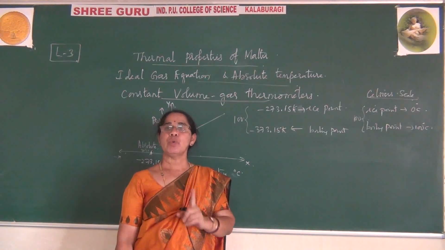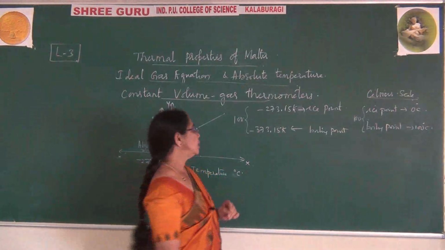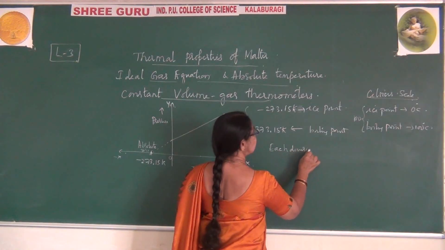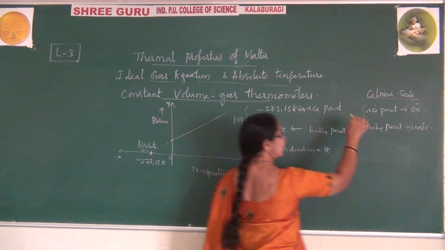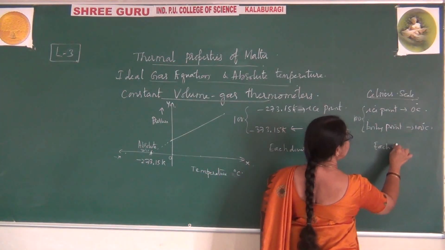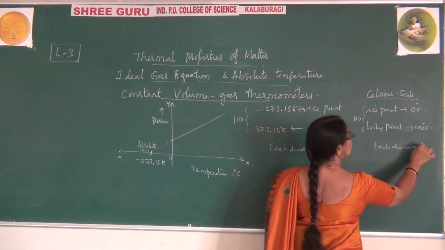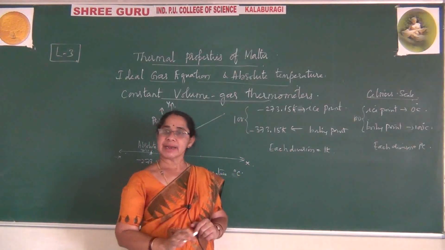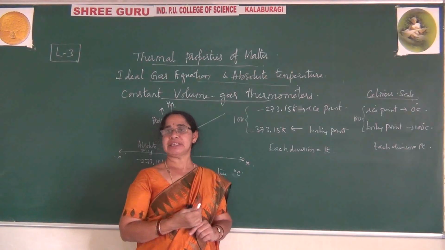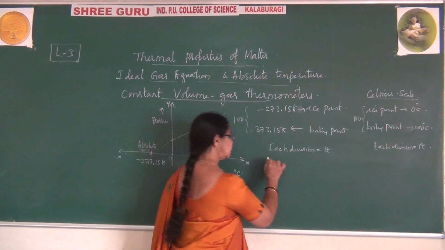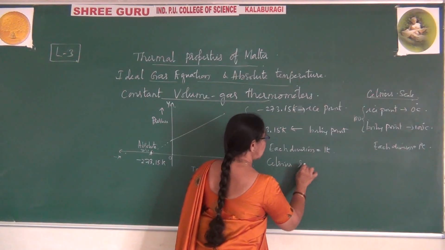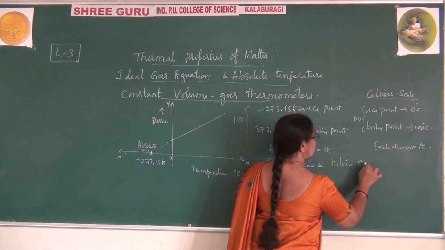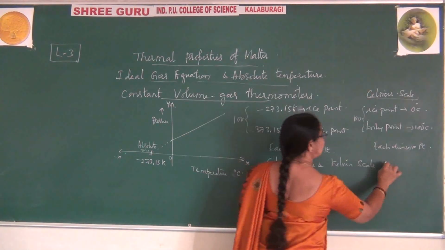Each division is equal to 1 Kelvin, and similarly in the Celsius scale each division is equal to 1 degree centigrade. Therefore both the Kelvin scale and the Celsius scale are similar to each other.